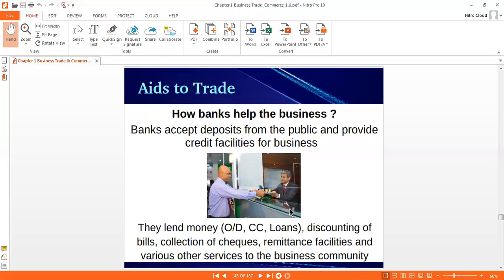How does the bank help the business? The bank accepts deposits from the public and provides credit facility for business. They lend money in the form of bank overdraft, cash credit, loan, discounting of bills, collection of cheques, and so many other facilities they provide to the businessmen. Okay, various services to the business communities.